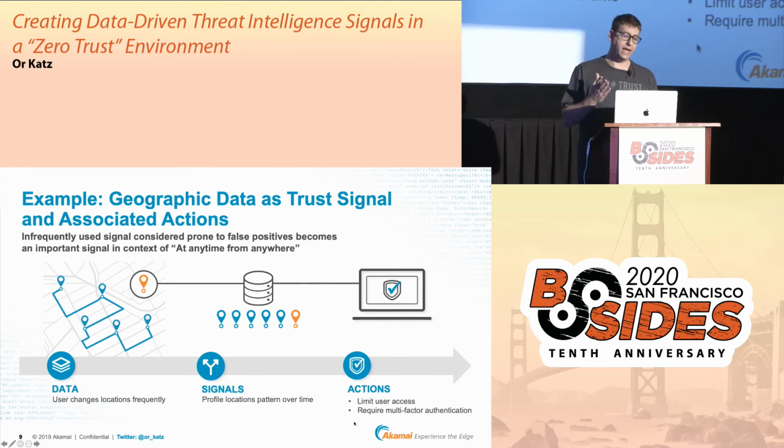And when it comes to action, in those cases, we can do multi-factor authentication or limit some of the user's accessibility to some of the enterprise applications. We can also reduce the amount of data that can be downloaded. For example, if you have an application that is being used to download files, once you identify a risky user or a user with trust issues, you can limit the amount of files or data being downloaded from that application, and by that, reduce the risk associated with those users.